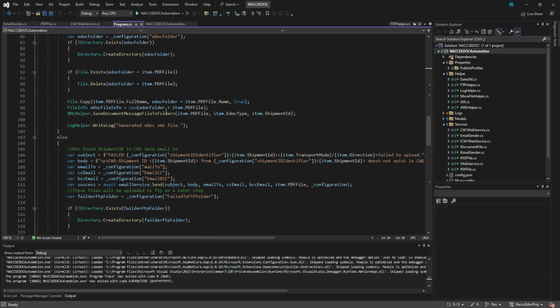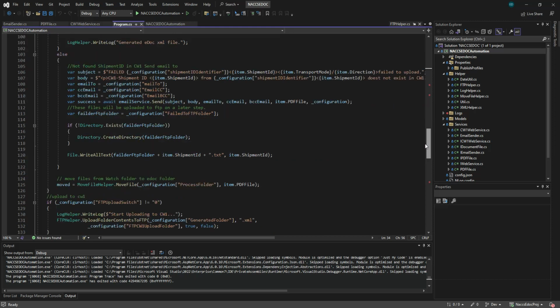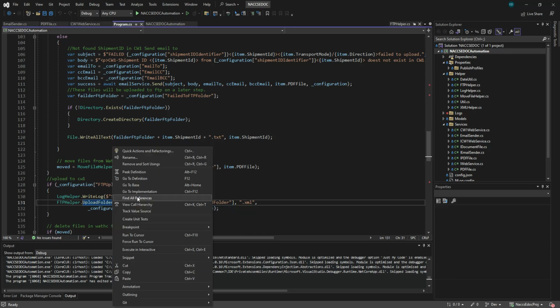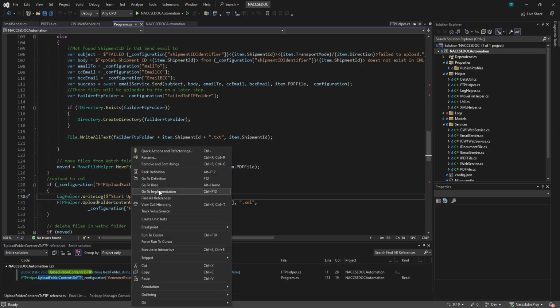If it's found, then we generate the XML file. So this is how to generate the files. If not found, then we send an email that this shipment ID is not found in CargoWise. After that, we move the file from the process folder. And then if everything is okay, we have to upload it to W1, this is the CargoWise. So this is also how we upload. That is why we have WinSCP also.